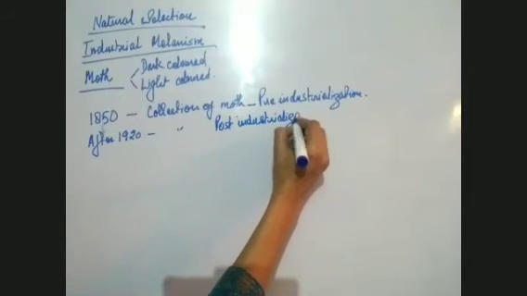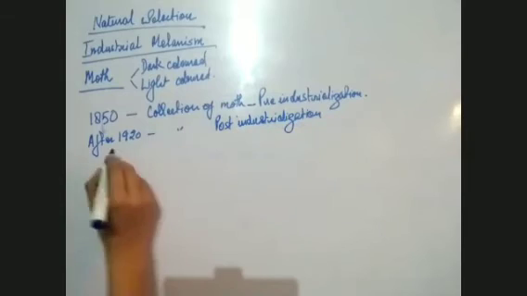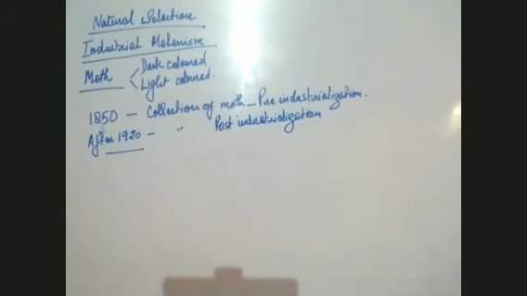That means after the setup of the industry, these samples were collected after 1920.